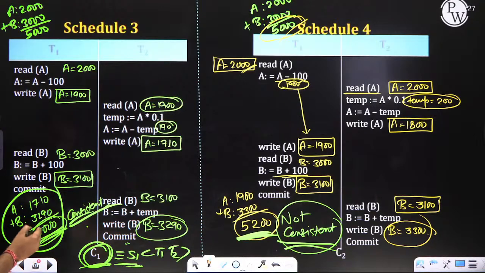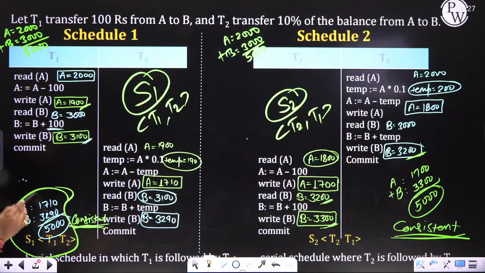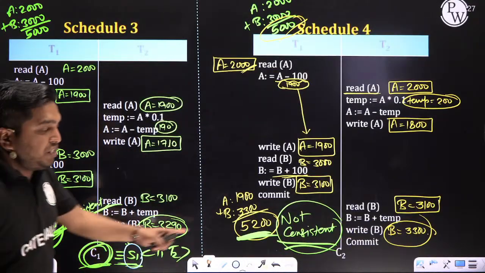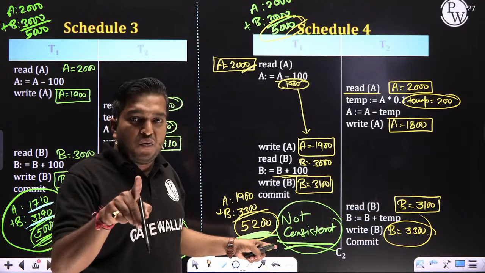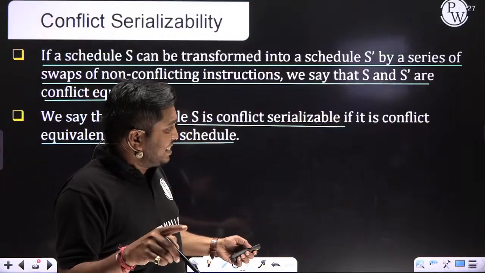Please open your eyes. This result, how much are we getting, is equivalent to S1. And this schedule gives the bad result, 5200, which means inconsistency.